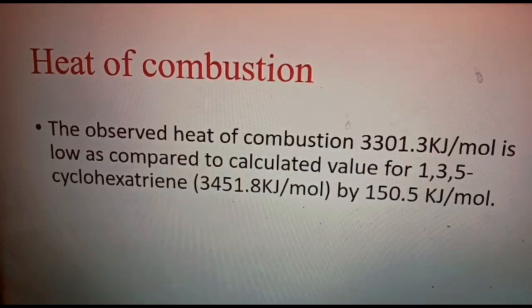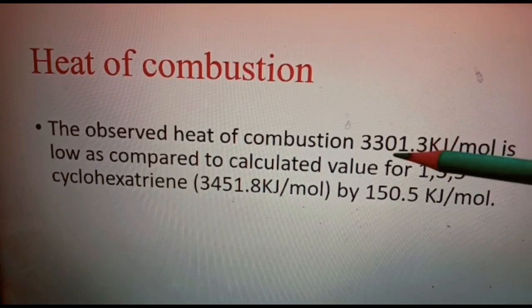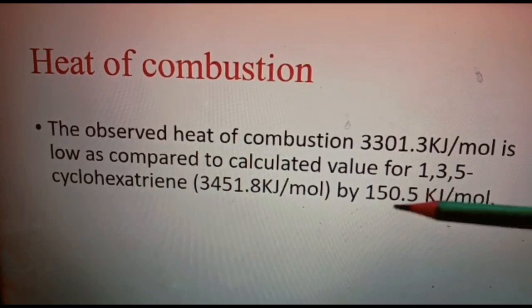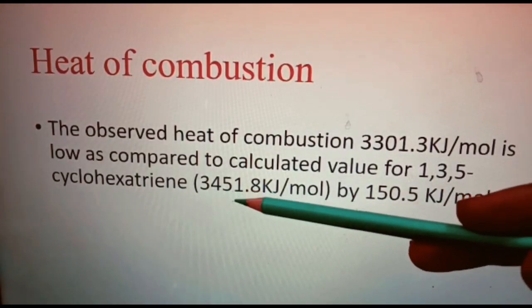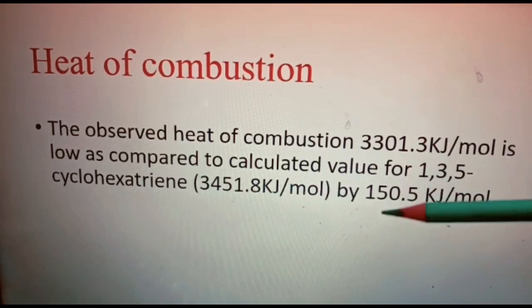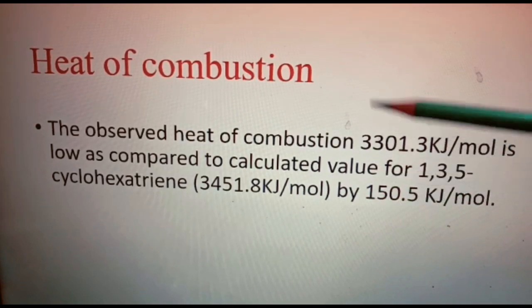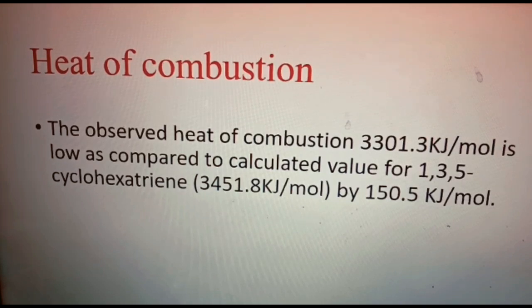Like the heat of hydrogenation, the heat of combustion value of benzene is calculated as 3301.3 kilojoule per mole. That is low compared to the theoretical value of 1,3,5-hexatriene, cyclohexatriene, that is 3451.8. So the difference is again 150.5 kilojoule per mole. This value is the resonance energy of benzene. So the heat of combustion and heat of hydrogenation values suggest the resonance hybrid structure of benzene.